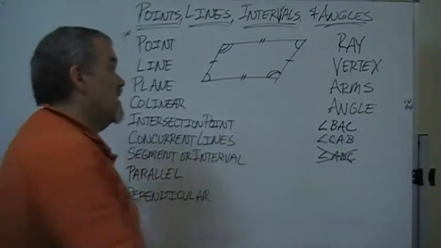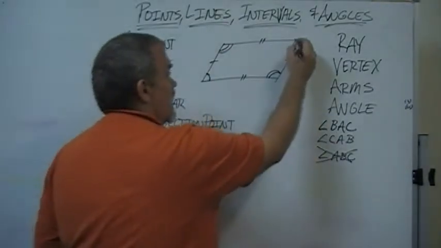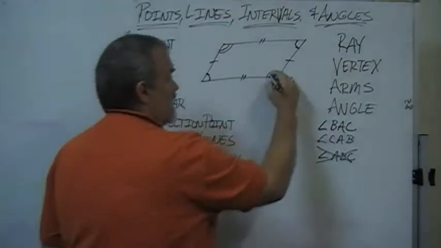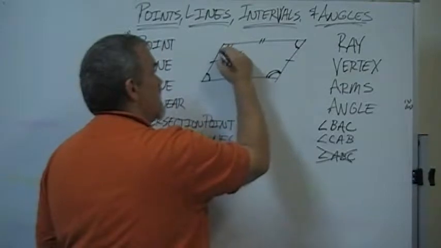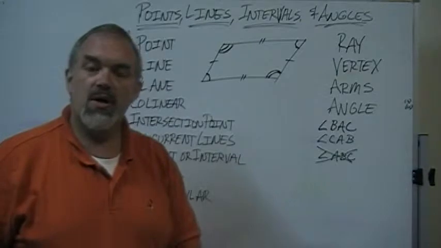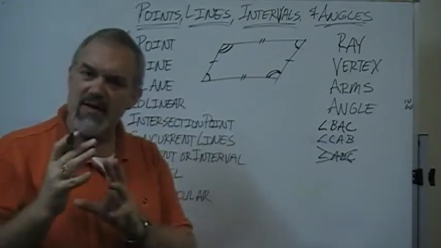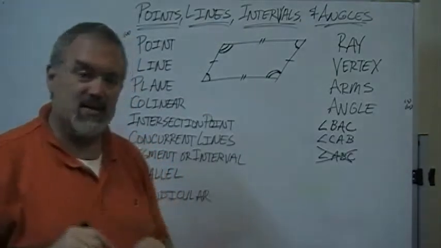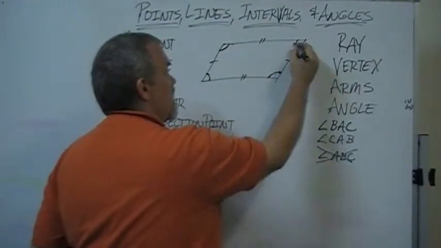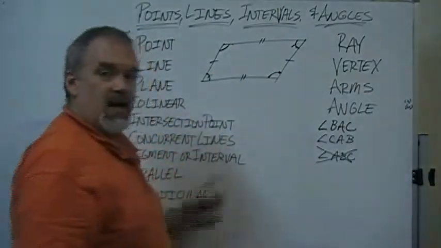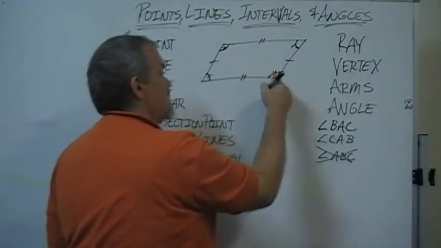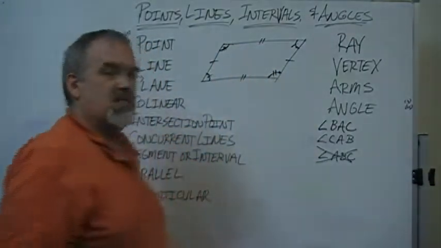Similarly with angles, the fact that we put a little loop in an angle like that tells me that those are the same. This sort of thing with two loops also tells me that these two are the same, but probably different from these two. Now we can also do some slightly different notation with the angles, but it means exactly the same thing. Sometimes what we do instead of this is we mark them this way and we say that those two are the same. Again, it's one hash mark just like the sides. Or we might say this, that these are probably different than those, but they are the same as each other.